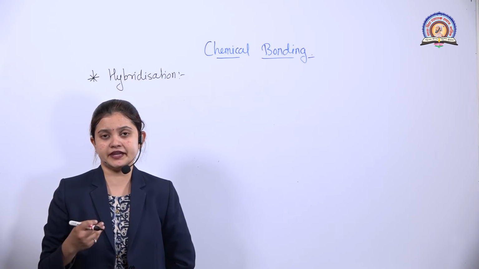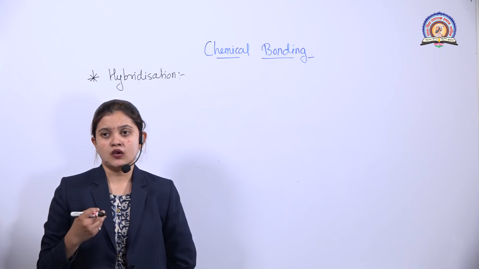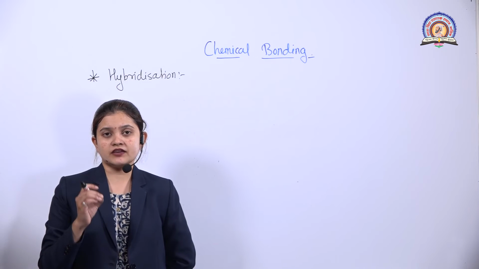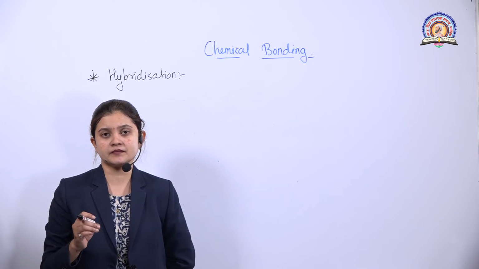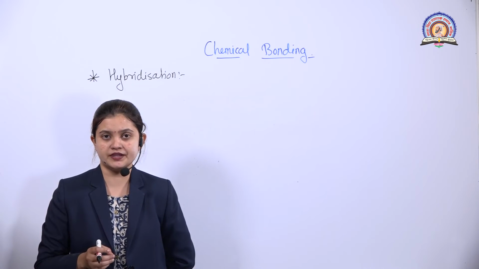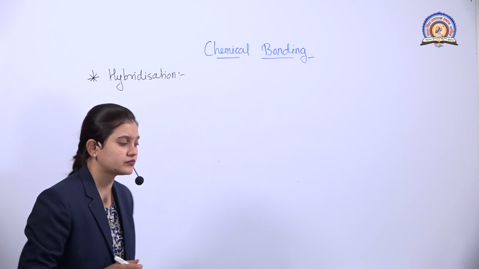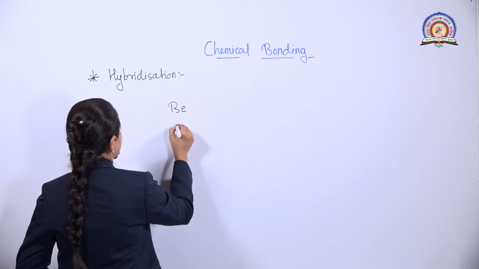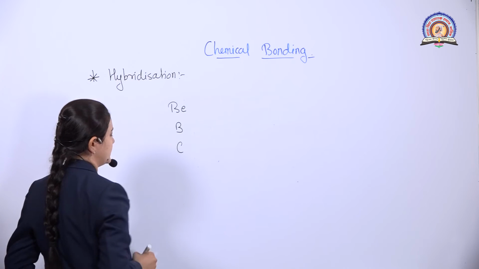So now we need to study hybridization. Why is it so? According to the valence bond theory, the valency of any atom is nothing but the unpaired electron present in its outermost orbit. Now let us take an example of beryllium, boron and carbon.